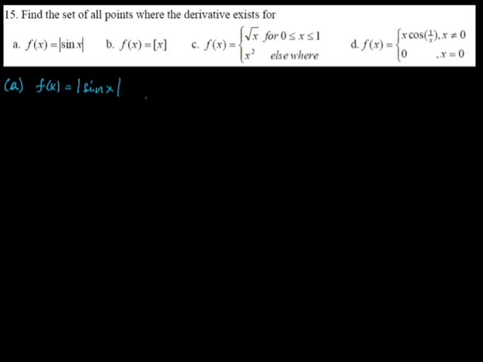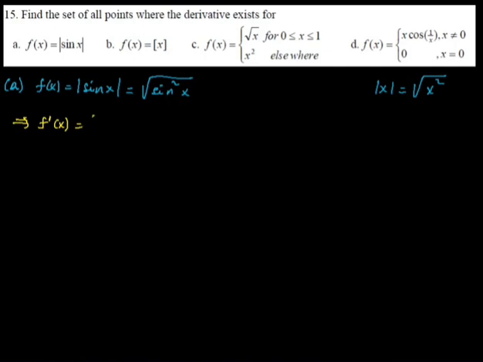Okay, absolute value of sin x ማለት square root of sin square x ማለት ነው። Because absolute value of x እንዴት ሊገለጽ ይችላል? square root of x square and absolute value of x ብለን መውሰድ እንችላለን. So now let us calculate first the derivative. Okay, derivative exist የሚያደርግበትን point አይደል የተጠየቅነው? So we calculate the derivative of the function.